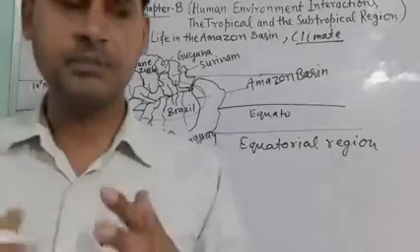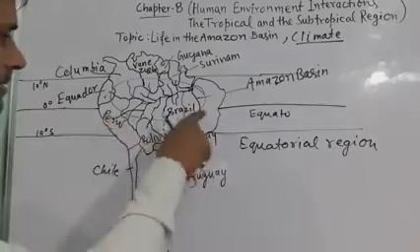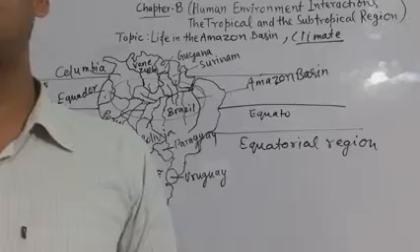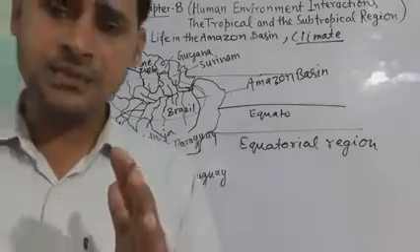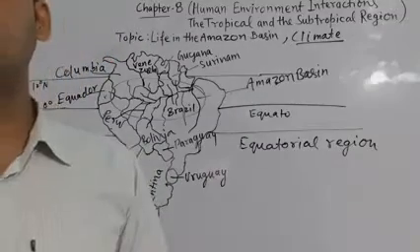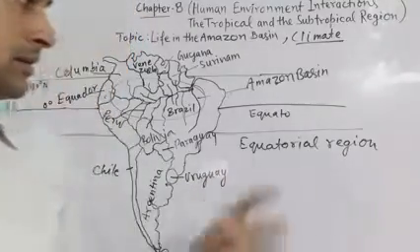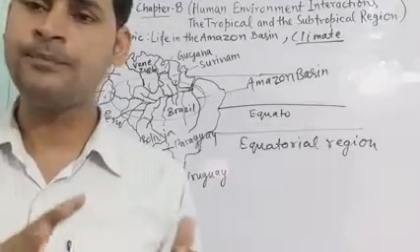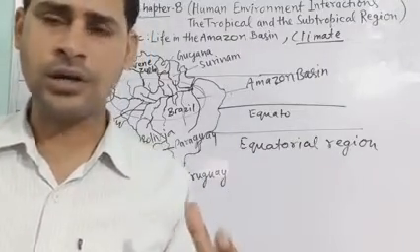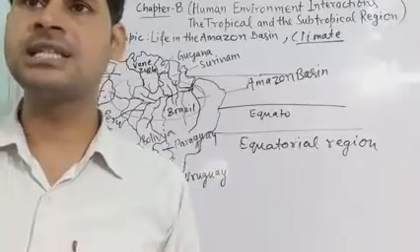So Amazon basin stretches directly on the equator. You can see here it stretches on the equator, and it is characterized by the hot and wet climate throughout the year. So both day and nights are almost equally hot and humid here. That is the climatic condition of the Amazon basin. And the skin feels sticky here because of hotness. And it rains almost every day, so that evergreen forest is found here.